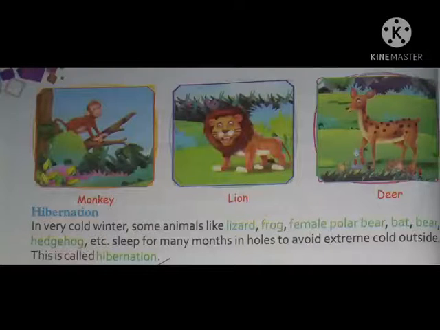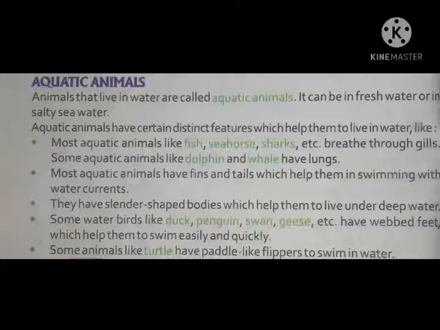Now see aquatic animals. Animals that live in water are called aquatic animals. It can be in fresh water or in salty seawater. So the definition of aquatic animals is animals that live in water are called aquatic animals. Some aquatic animals live in fresh water and some other aquatic animals live in salty seawater.